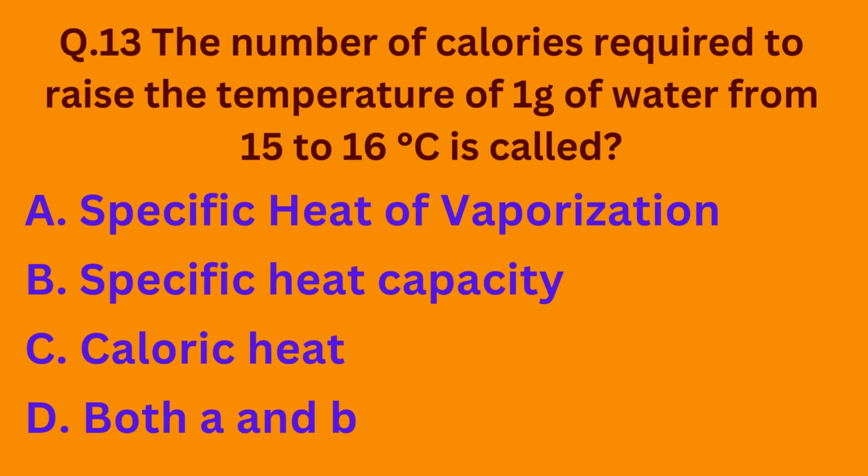Question number 13. The number of calories required to raise the temperature of 1 gram of water from 15 to 16 degrees Celsius is called option A specific heat of vaporization, option B specific heat capacity, option C caloric heat, option D both A and B. So basically the correct option is option B specific heat capacity.